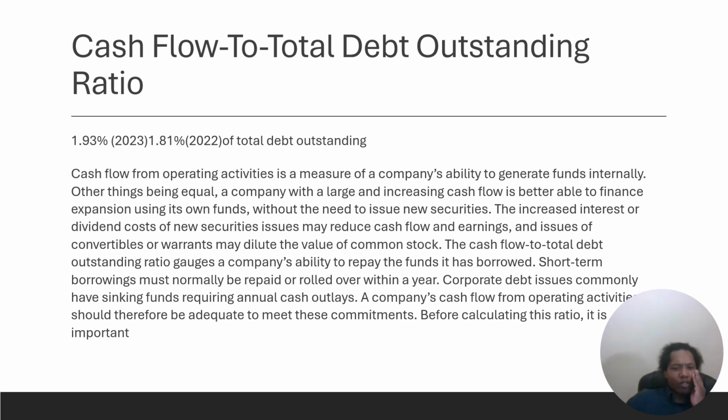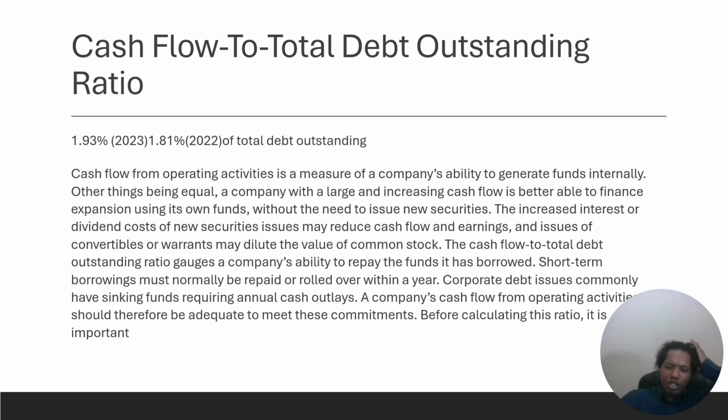Cash flow to total debt outstanding ratio is 1.93 in 2023 and 1.81 in 2022 of total debt outstanding. Cash flow from operating activities is a measure of a company's ability to generate funds internally, other things being equal. A company with a large cash flow is better able to finance expansions out of its own funds without need for issuing new securities. The increased interest or dividend cost of new securities issues reduces cash flow and earnings, and issue of convertibles or warrants may dilute the value of the common stock.